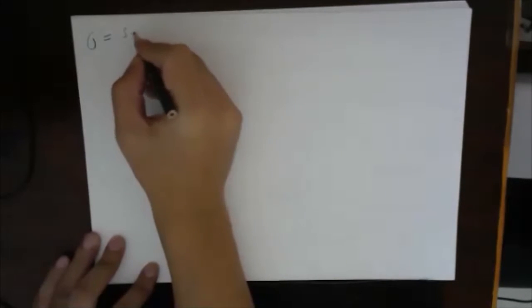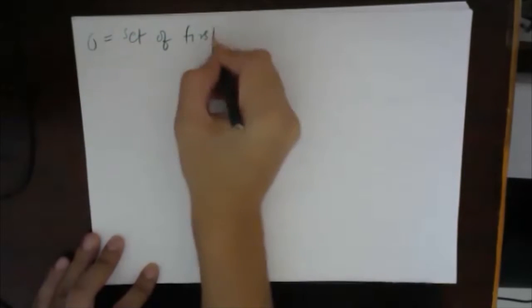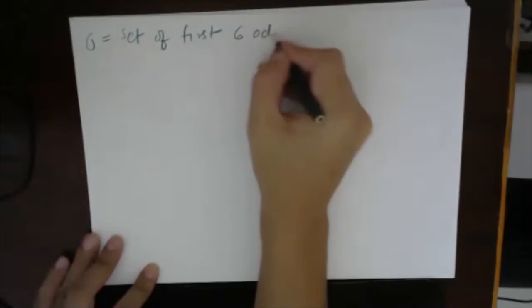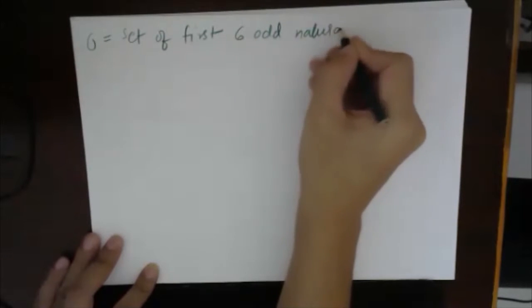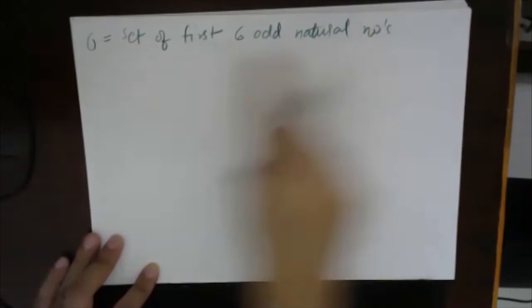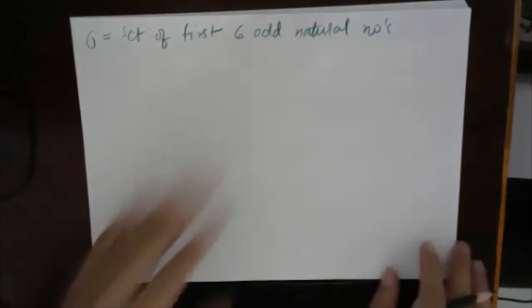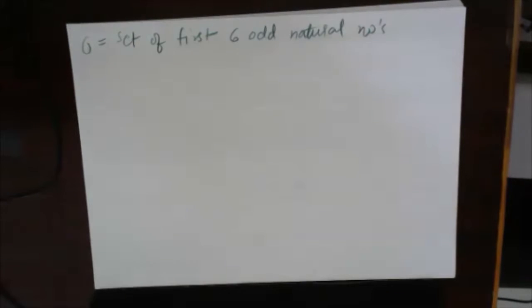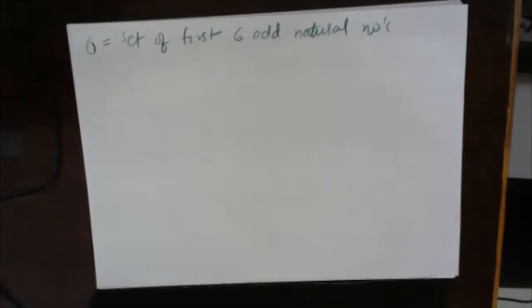Now based on the same question, let's do a question something similar to this. Okay, so this we have represented, first five even natural numbers, right? First five even natural numbers. So let's try a set in set builder form. Set O is represented as the set of first six odd natural numbers. First six odd natural numbers. Just see if you can write. I'll give you 2 minutes. Just write it down in the form of set builder.